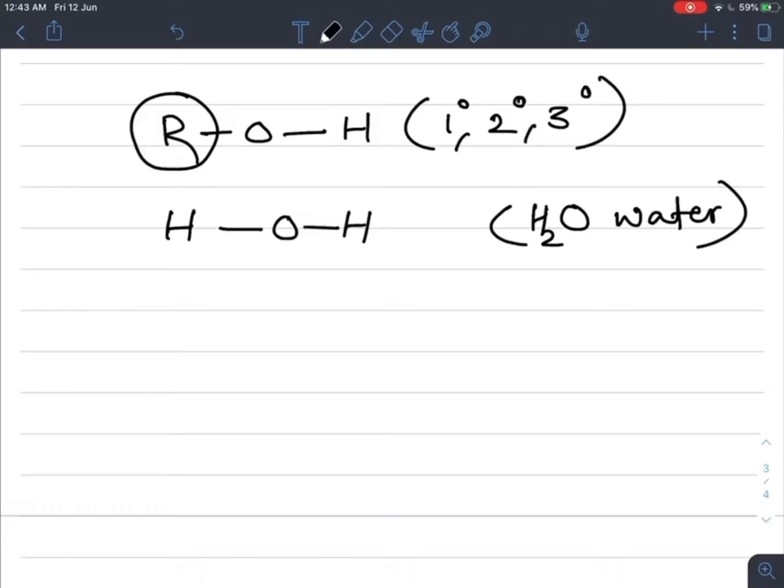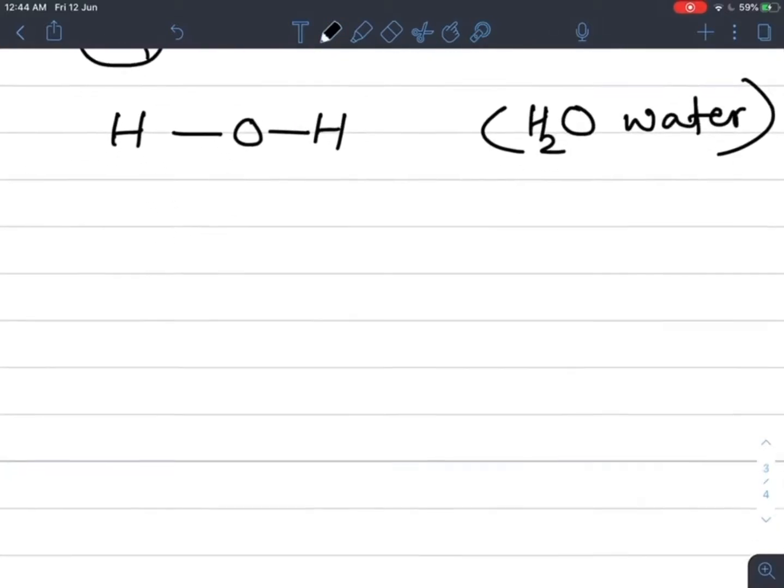In these three alcohols this OH group does not break easily, but as compared to these alcohols, in the water molecule this OH bond breaks easily, because this hydrogen shows no positive inductive effect, or it is very negligible. That's why the breaking of this OH bond is easier than in all these alcohols. So actually water is amphoteric in nature.